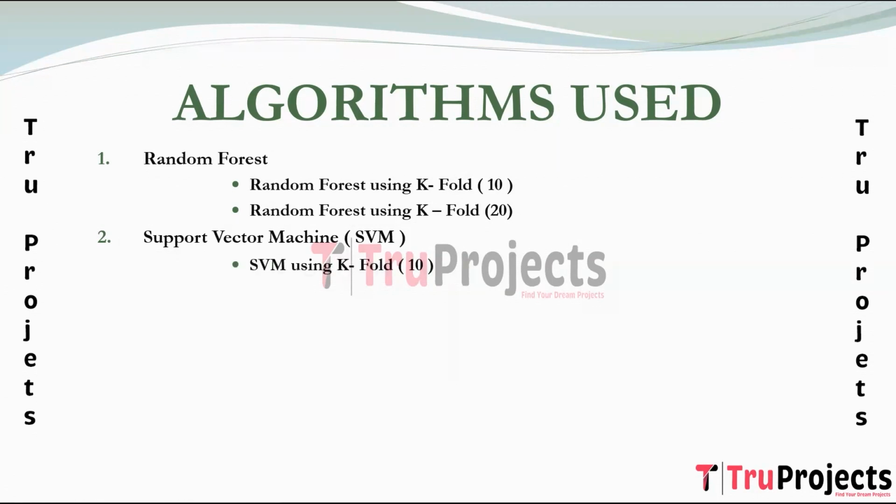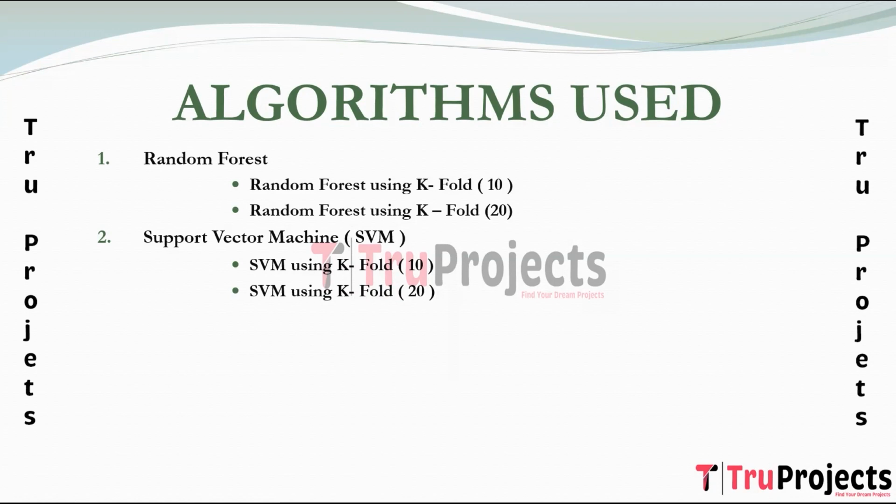Here, we build support vector machine using k-fold 10. SVM using k-fold 10 applies k-fold cross-validation with 10 folds. The dataset is divided into 10 subsets, and the SVM model is trained and evaluated 10 times with different folds used for testing in each iteration. SVM using k-fold 20 applies k-fold cross-validation with 20 folds. The dataset is divided into 20 subsets and the SVM model is trained and evaluated 20 times with different folds used for testing in each iteration.